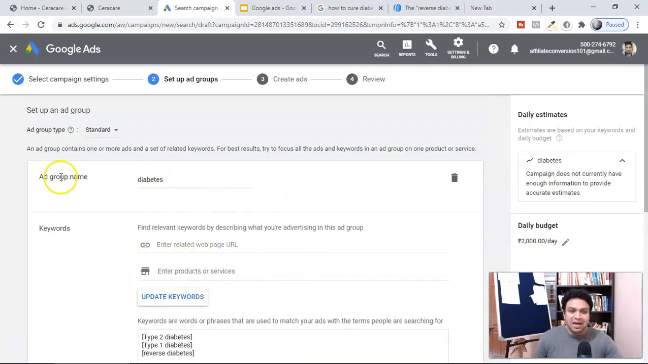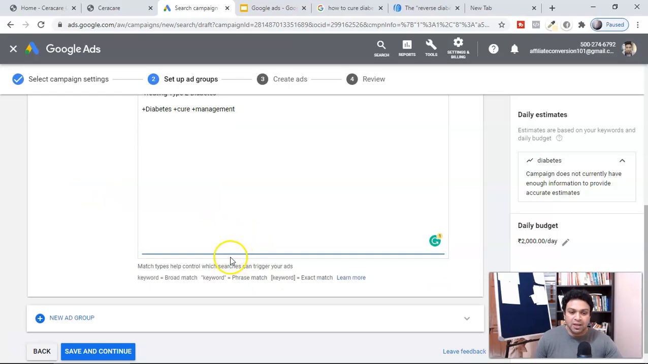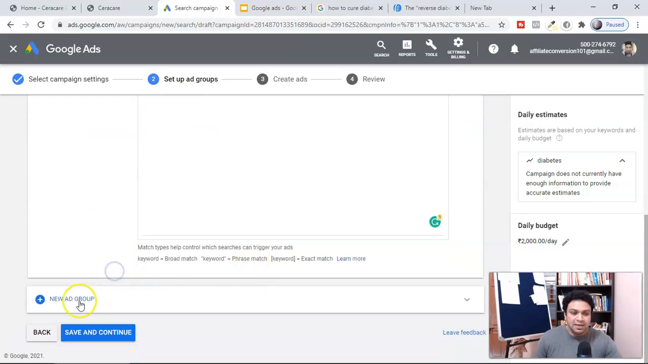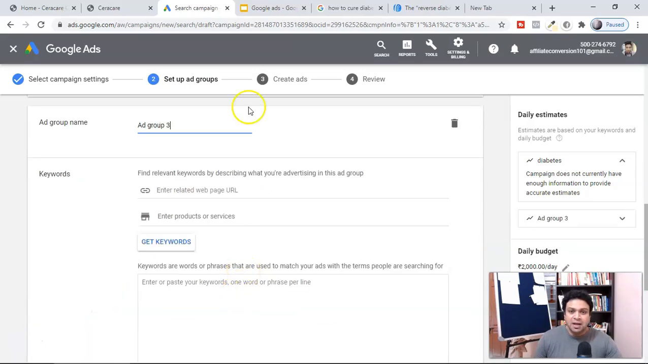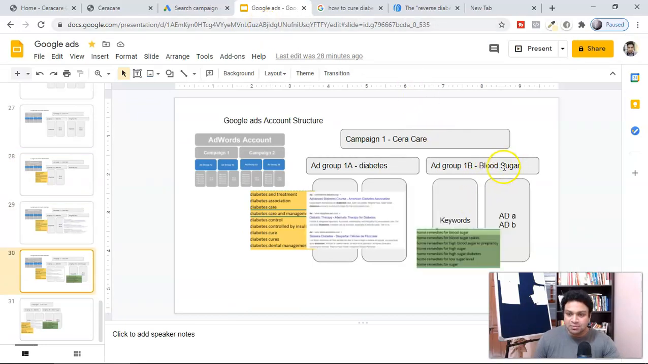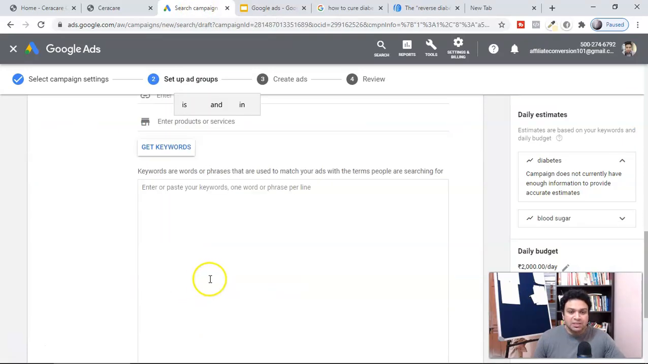Now you can see I created one ad group here, and I inserted the same keywords in this ad group. Now if I want to create another ad group, I'm going to click here, new ad group, and here I'm going to use another keyword, and that is blood sugar. I'm going to use all the keywords related to blood sugar here, so all these keywords are related to blood sugar only.